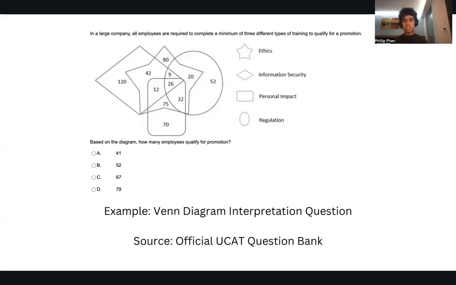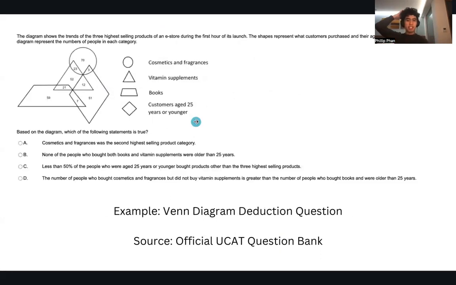Literal, direct interpretation. Here's another type of question, the Venn diagram deduction questions. Again, a Venn diagram, except you're deducing things now. So instead of just picking information, being like, okay, yep, 70, 23, very direct, it's a bit more indirect. You're making more inferences, making deductions and drawing conclusions. The question right here is asking, which of the following statements is true?